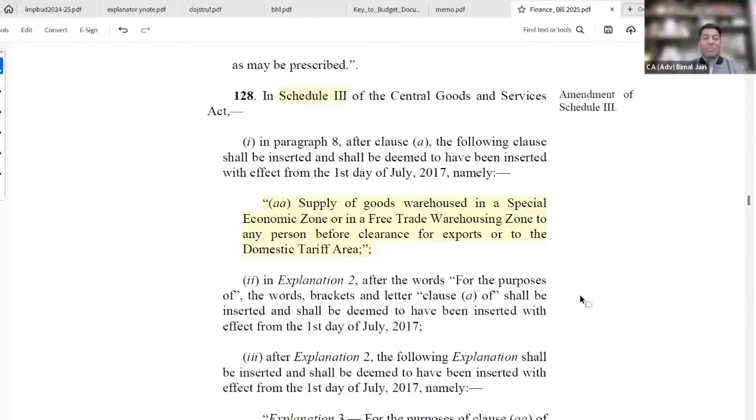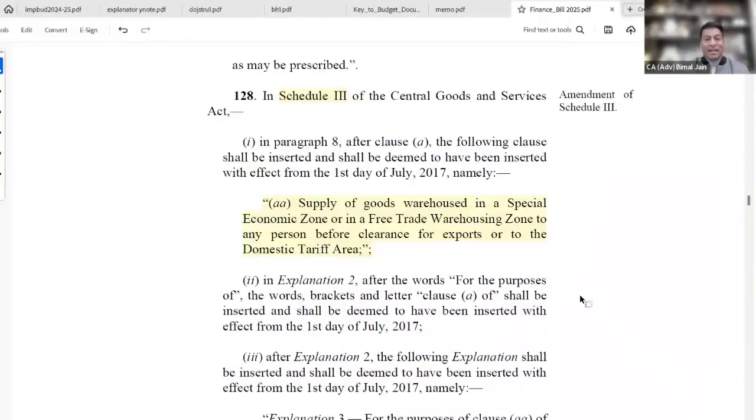Having said that, they are also making an amendment in Schedule 3, and Schedule 3 is nothing but neither a supply of goods nor a supply of services. What is being amended? They are inserting sub-clause (aa) in paragraph 8. What is that? Supply of goods warehoused in an SEZ or in a free trade warehousing zone to any person before clearance for export or to the domestic tariff area.